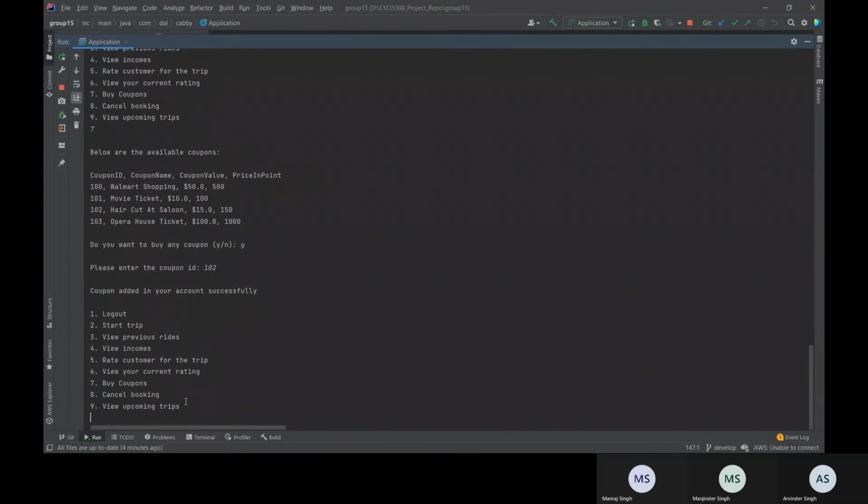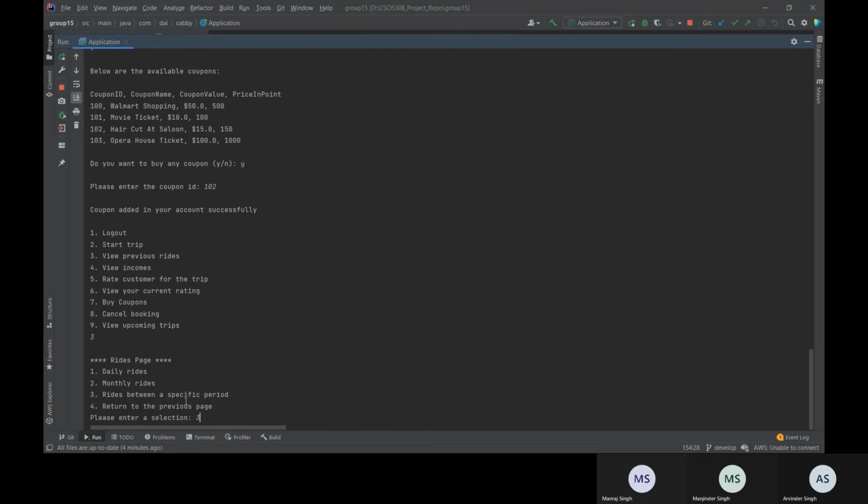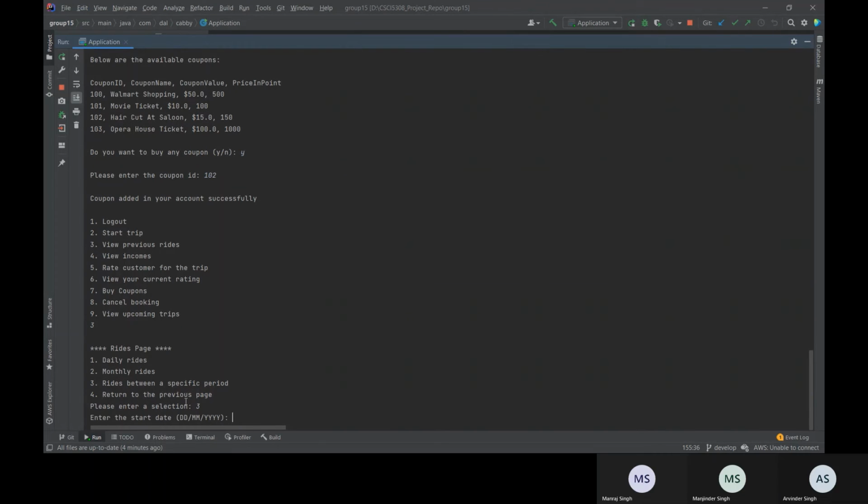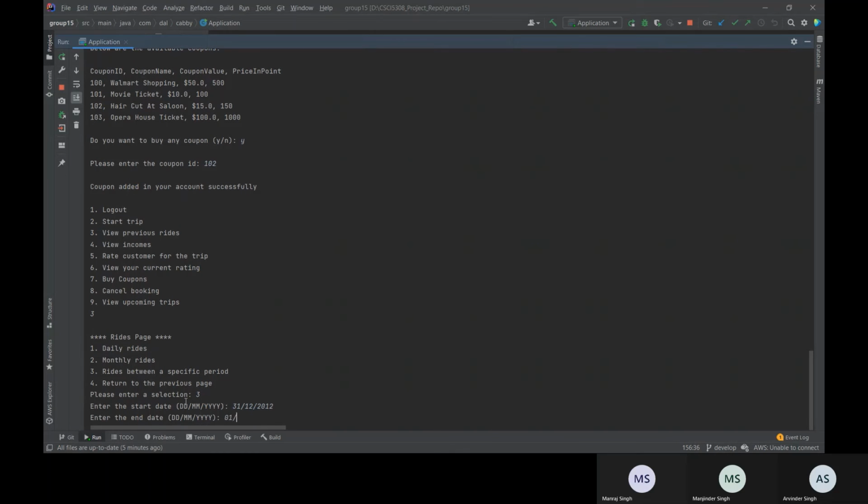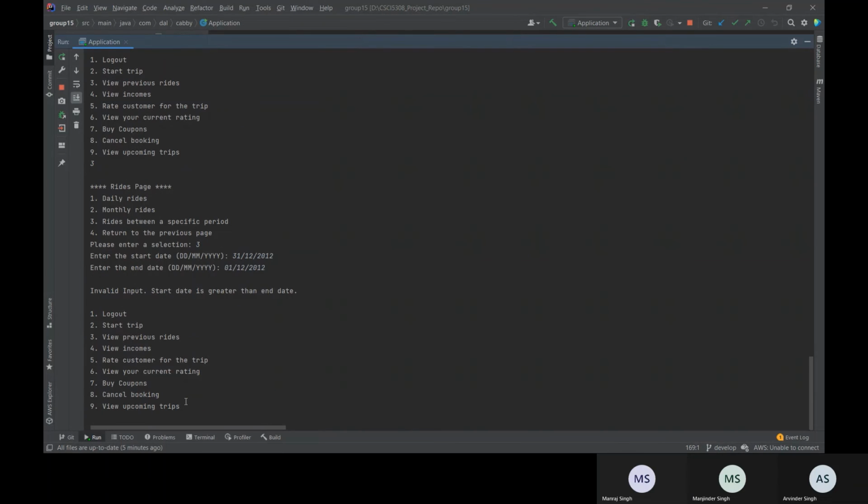And we have also implemented that suppose they are viewing their rides. So on third, suppose they have entered an incorrect value like 31st 12 2012, and after that the end date is lower. So this system will detect that and say that this is an invalid entry. So all these kinds of checks are there, and these are the features which I have implemented.